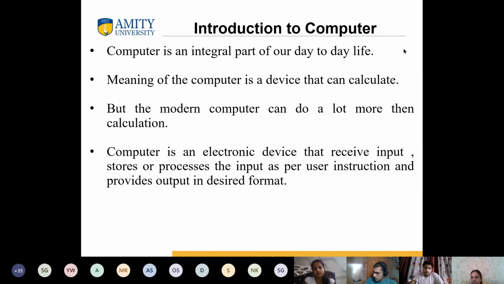So by definition, we are calling it an electronic device which has a certain set of instructions which have been written, which will be executed in a controlled manner, and which will take certain input, process it, and further give you the output. And that output either can be projected or can be saved for future use also. So this is how your computer or your device is working.